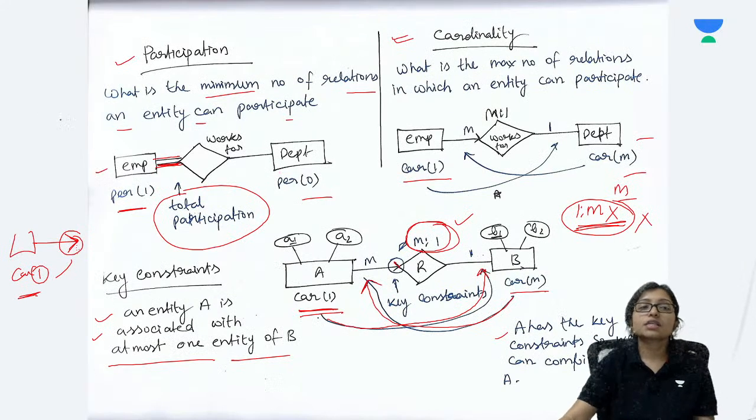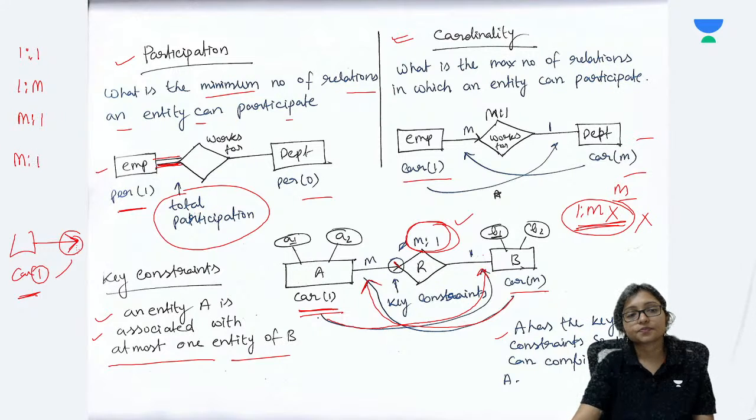Before coming to this, I want to say one thing. Tell me, for one to one, where should I combine the relationship? For one to many, where should I combine? And for many to one, where? And many to many, how many tables will be required? What is the minimum number of tables required for each and every one?